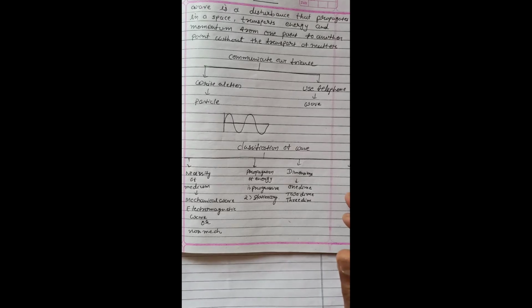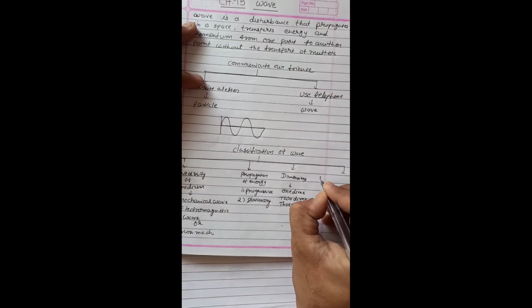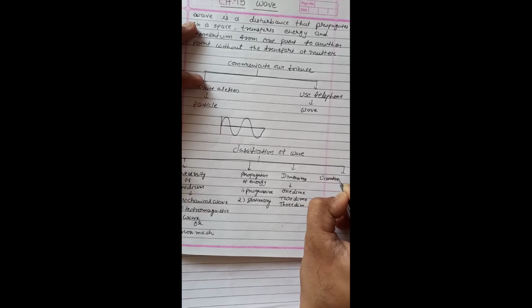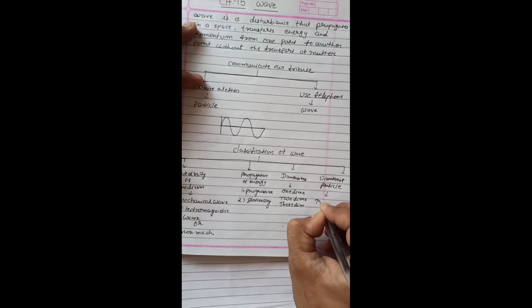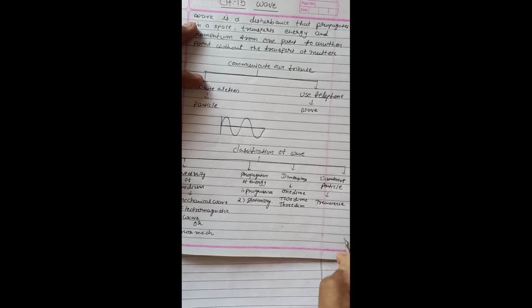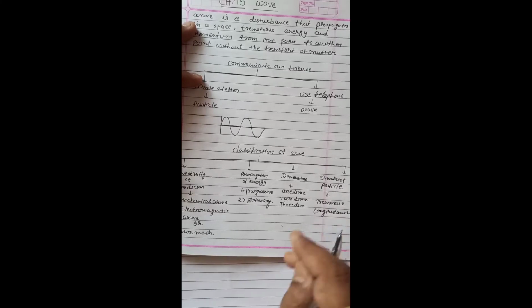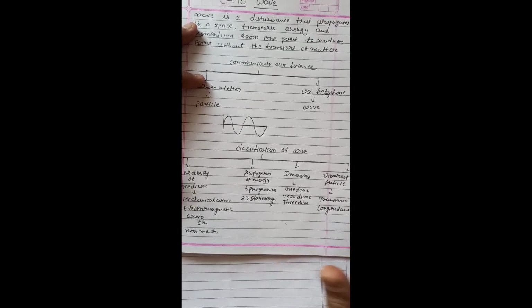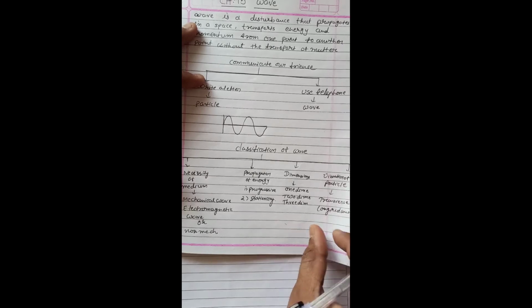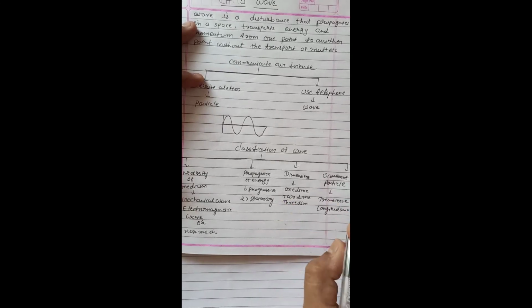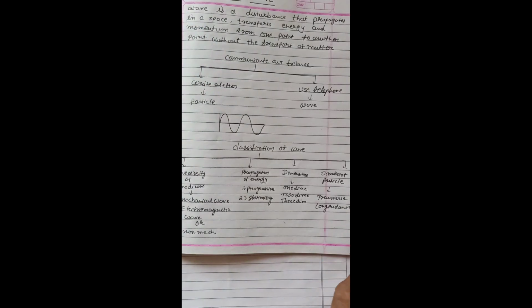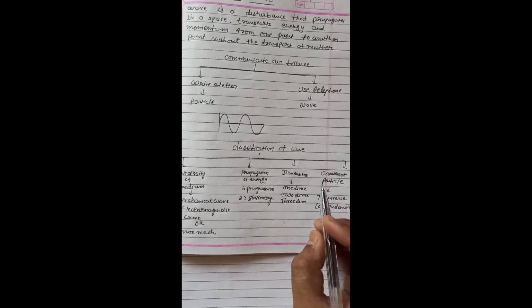Now the fourth one is vibration of particles. There are two types of vibration of particles: transverse and longitudinal. Transverse means the oscillation of the wave is perpendicular, normal to the propagation of the wave.